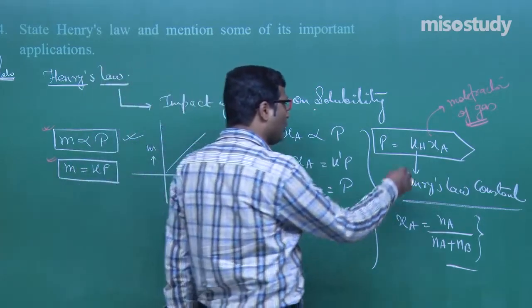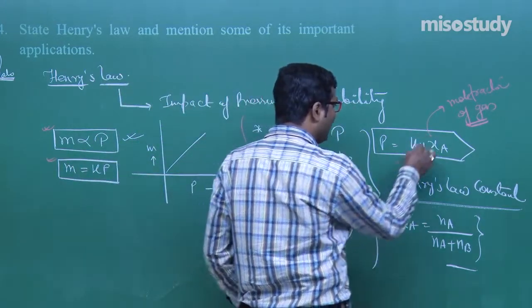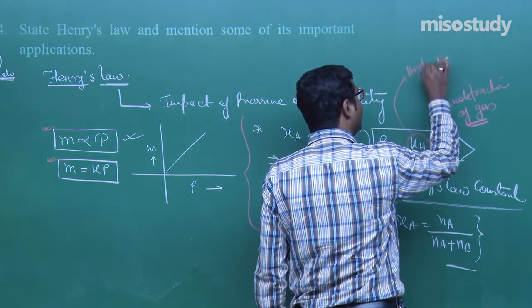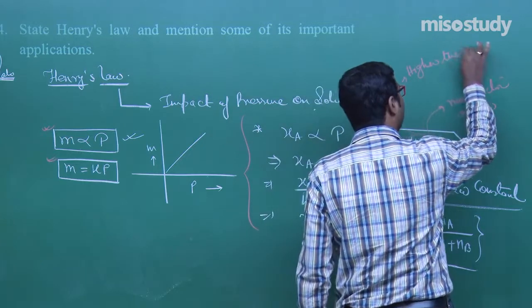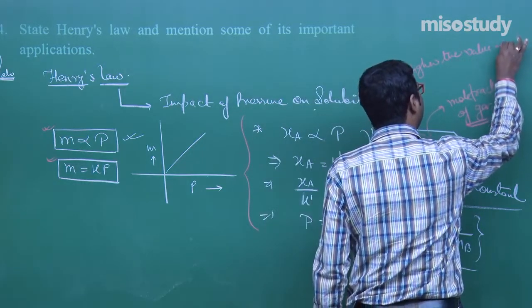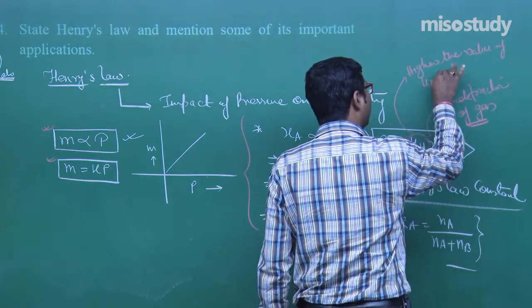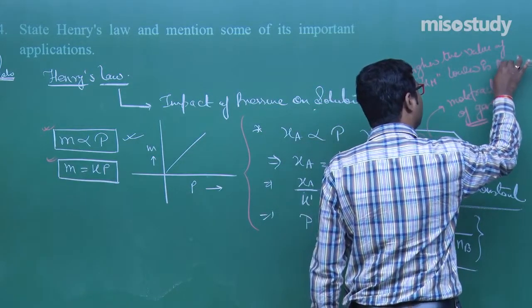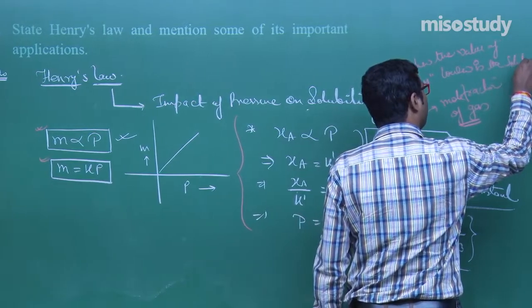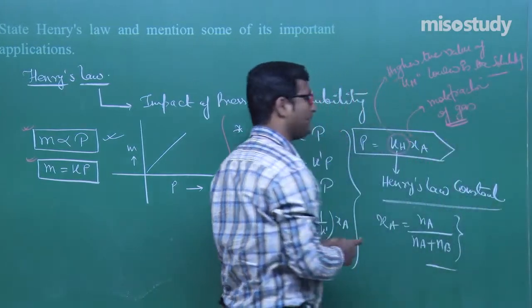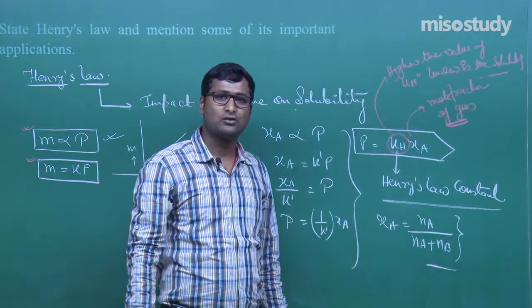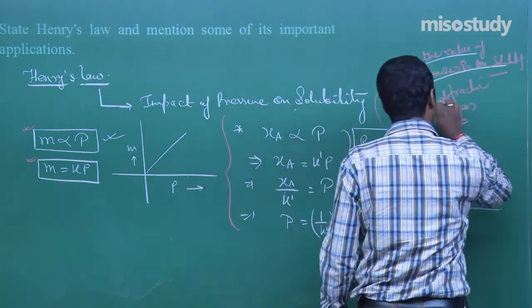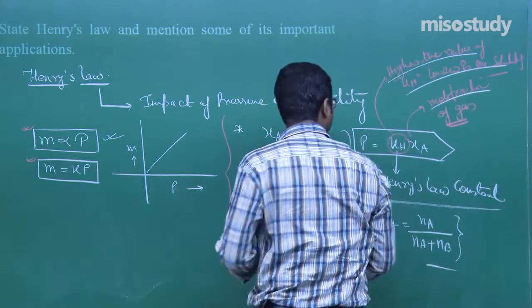Now the value of KH, listen carefully to what I am telling, my friend: the higher the value of KH, the lower is the solubility, my friend. So KH and solubility are inversely proportional to each other.